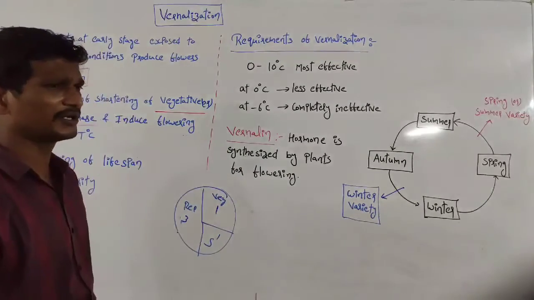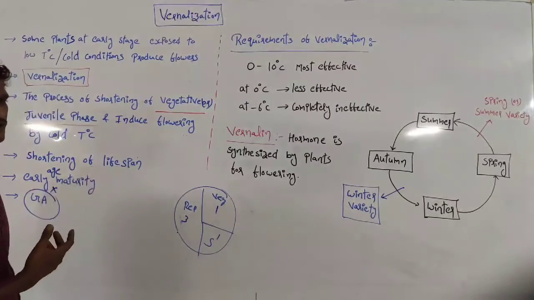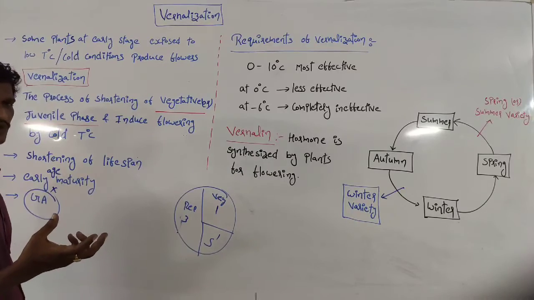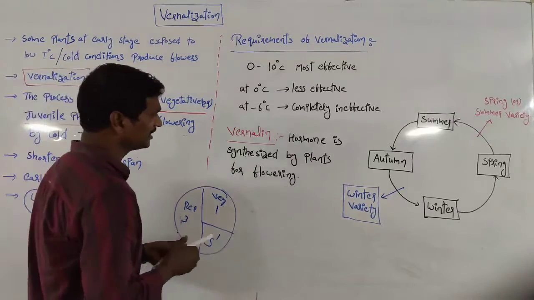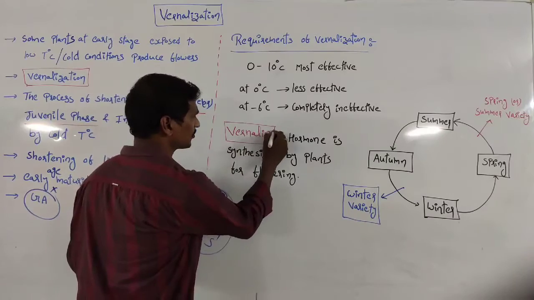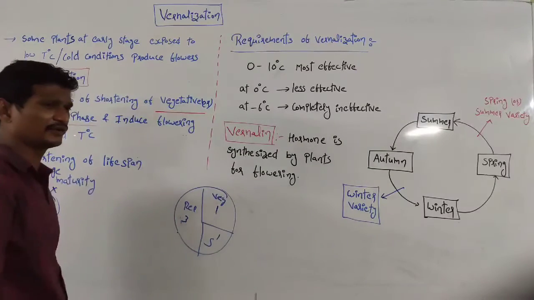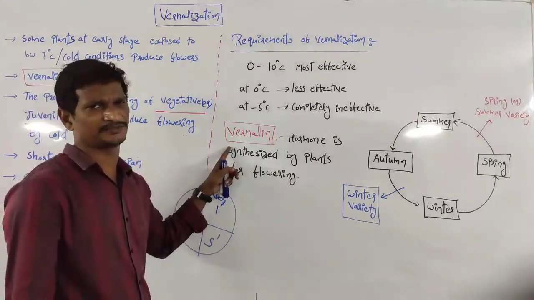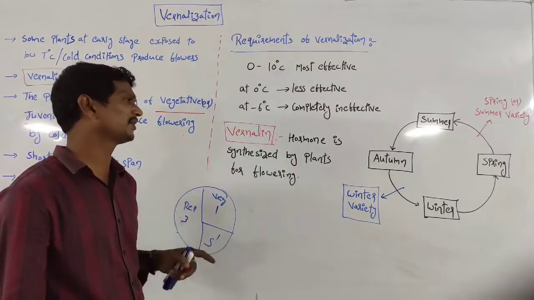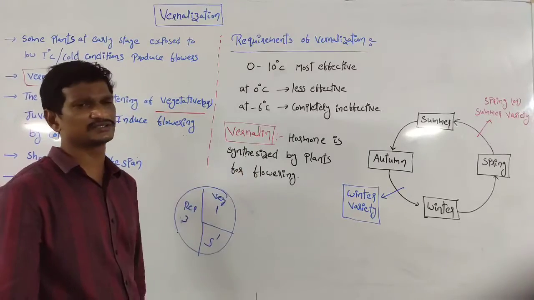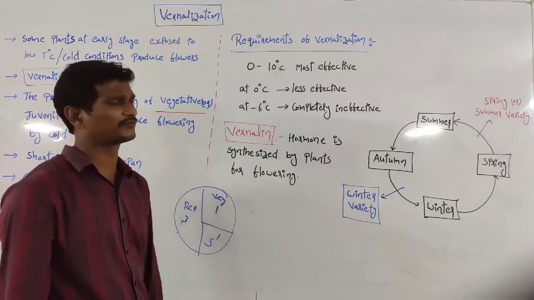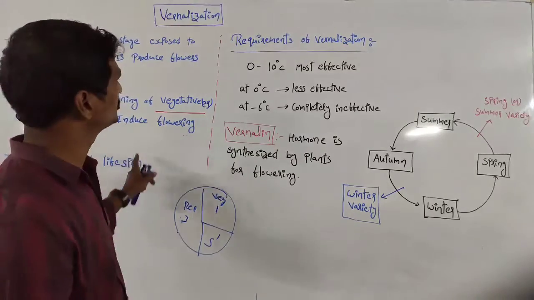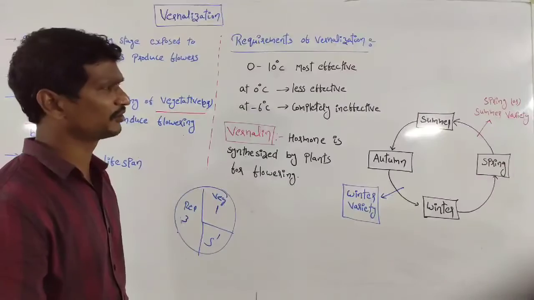So what happens in this process, how does flower production take place? When the early age of the plant is exposed to cold conditions, that time vernalin is the phytohormone. That phytohormone is synthesized by the plant, and flowers are produced. So this is the basic concept regarding the vernalization process.